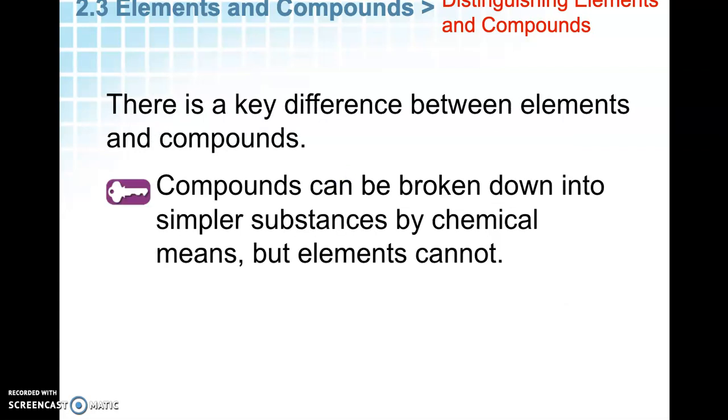Now, there is a key difference between elements and compounds, and this is a big key point, if you will, because there's a key here. Compounds can be broken down into simpler substances by chemical means. So we can take a compound and we can break it apart into its elements, but elements themselves cannot be broken down. Elements are the simplest form of matter. Big difference between compounds and elements.